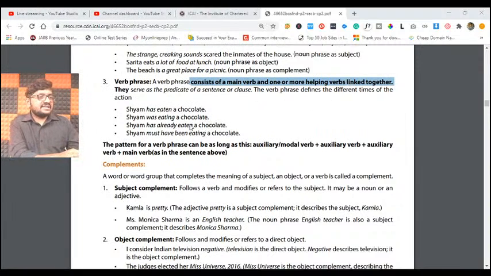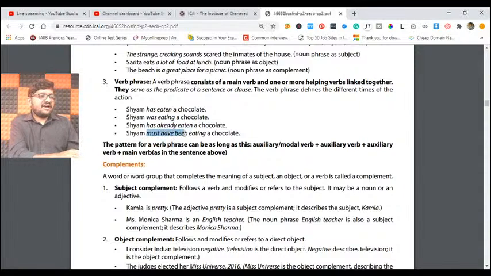For example, you see here, Sham has eaten a chocolate. For example, has eaten. You see, eaten is a verb, has a helping verb also. For example, Sham was eating a chocolate. Sham was eating. It means we are talking about the past. In the past he was eating. For example, has already eaten. Eaten is our main verb. Has already is our helping verbs.